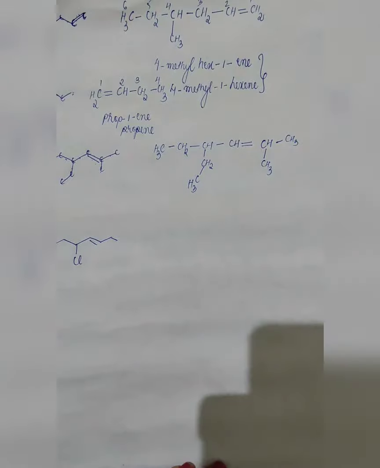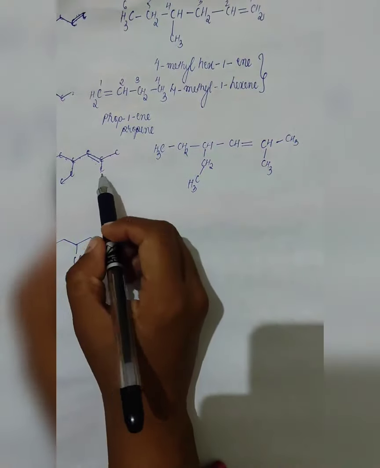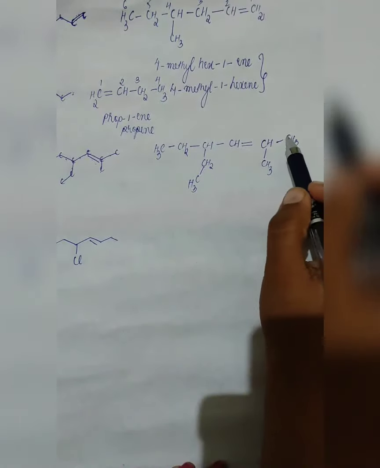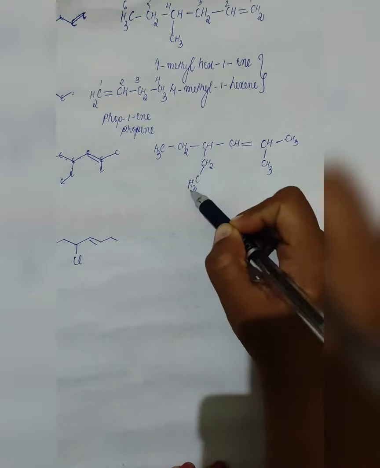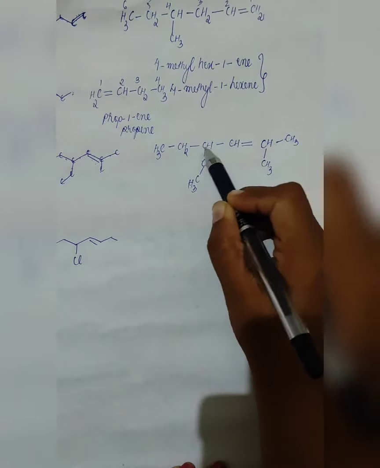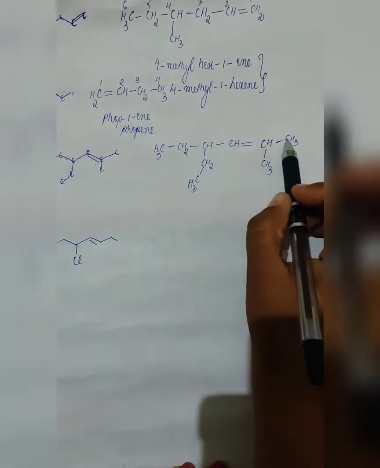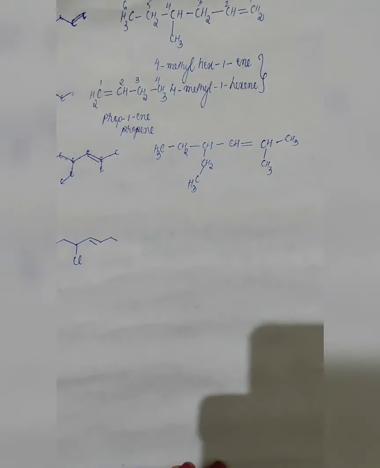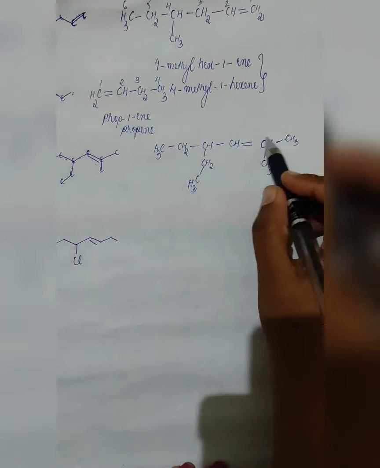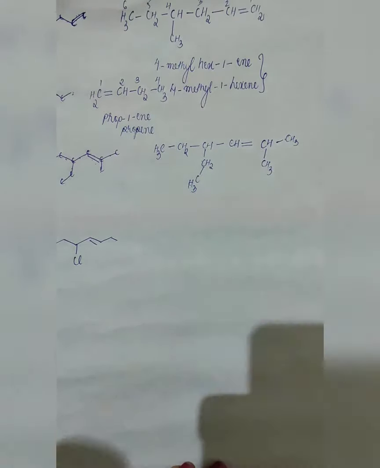Now let us try to name this compound. Let us see the longest carbon chain: 1, 2, 3, 4, 5, 6. This can be one carbon chain. Now let us see how many carbons are present in the straight way: 1, 2, 3, 4, 5, 6. Same. It is 6 in both cases. So we need not go in this manner, we can go in this manner. There is no problem. You will get the same name.